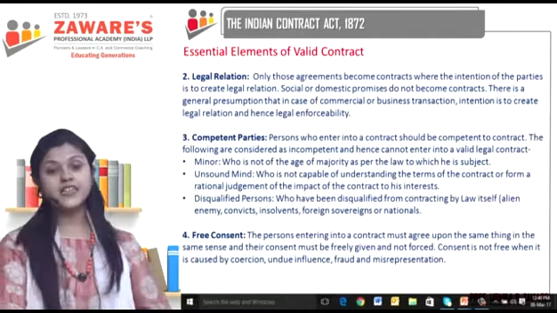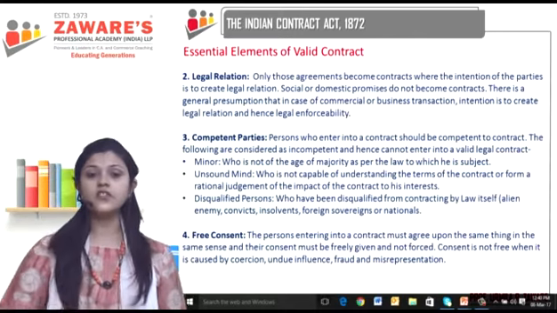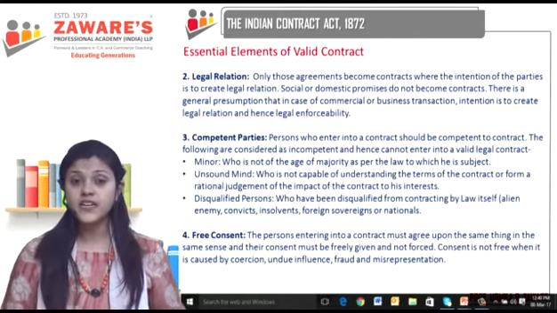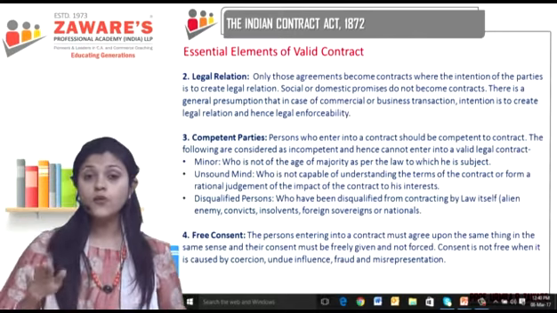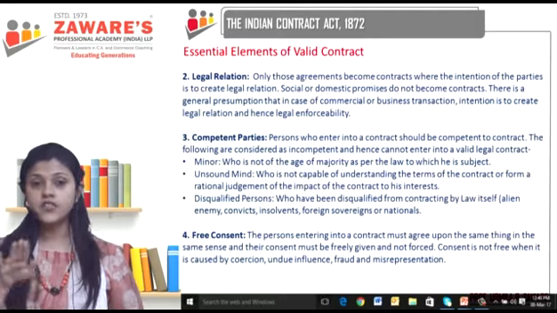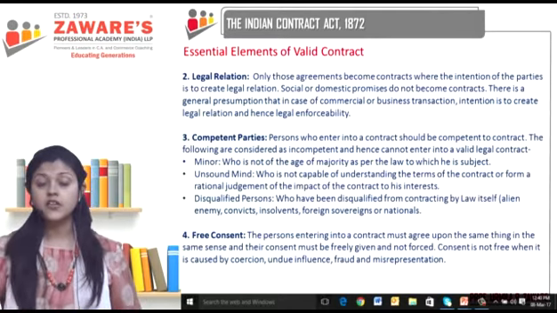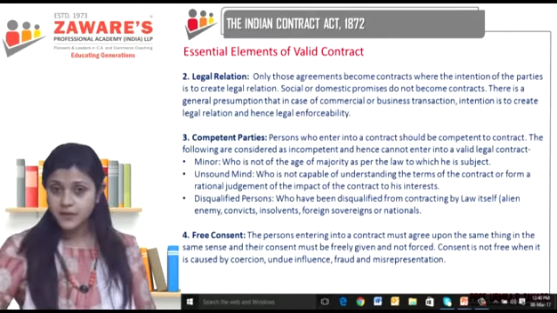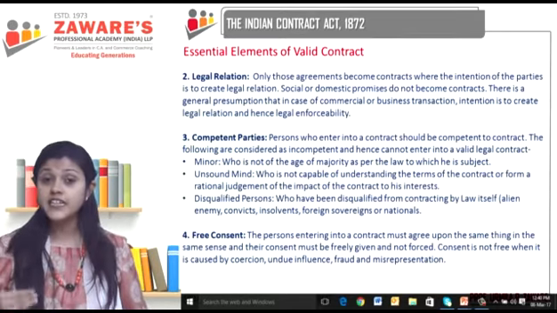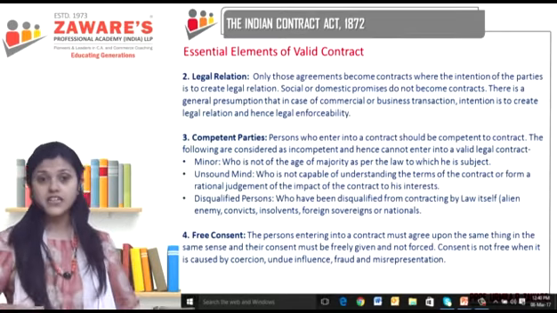So we have free consent. Our next element is free consent. Free consent means that when you are entering into a contract, you have to do it at your own free will, after understanding the terms and conditions, when everything is okay. You have to then say yes willingly. Nobody should force you into entering into a contract. So when you give consent or acceptance, it has to be freely given. That is the meaning of free consent.